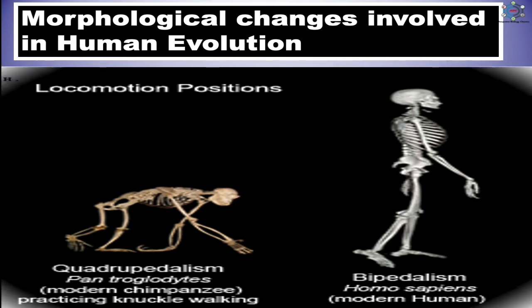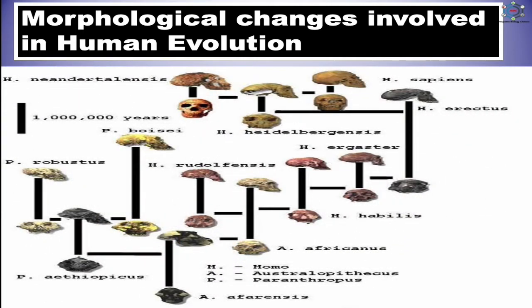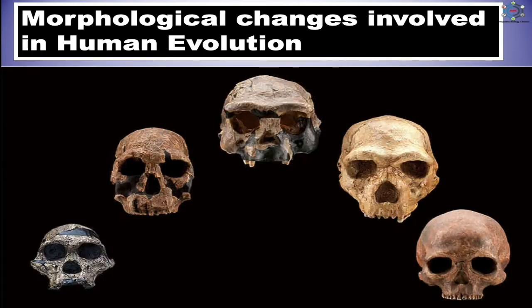Increase in brain size. Here you can see enfolding of cortex, memory and intelligence, enlargement and rounding of cranium, and shifting of foramen magnum from the posterior to the lower side in correlation with the erect posture. Flattening of face, broadening of forehead with the vertical elevations, reduction of brow ridges, shifting of eyes to the front side with parallel optical axis for stereoscopic vision, and increase in the numbers of rods and cones for more acute vision.